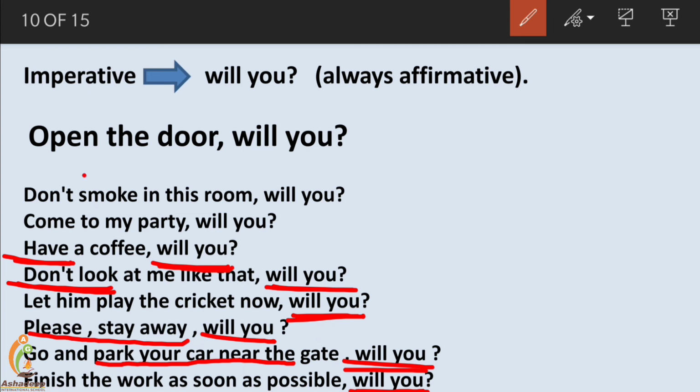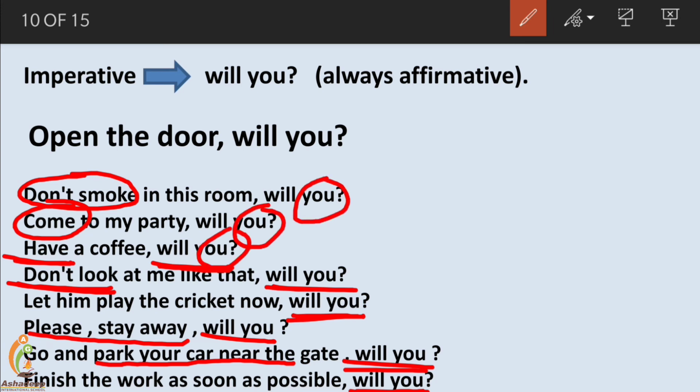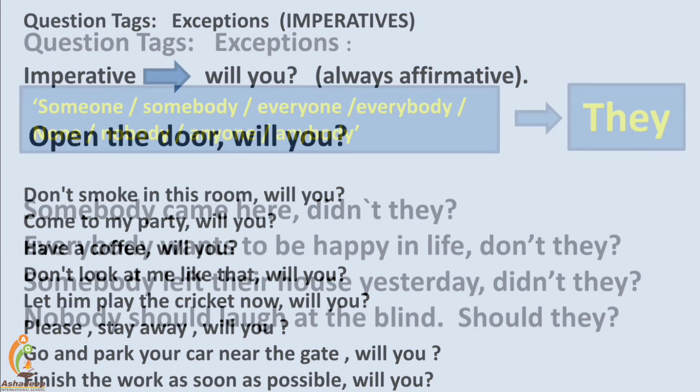So these were the examples of imperative. All sentences started with an action verb, either with an action verb or don't with an action verb. Here you won't find any subject, and that's why the pronoun in all cases is you, and will is the verb which is applied. In some cases, friends, can and could can be applied, but only when it gives a clear sense. So for an imperative sentence, will you is the question tag used to get the confirmation of the listener.